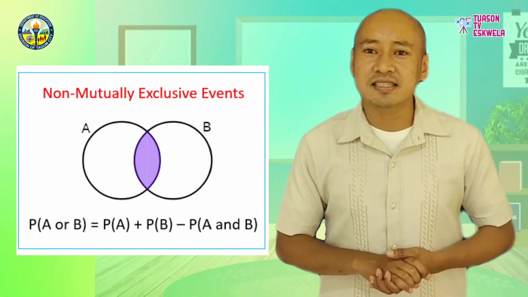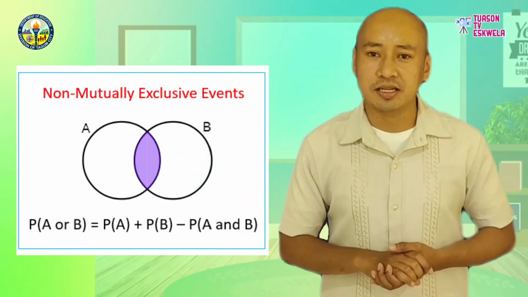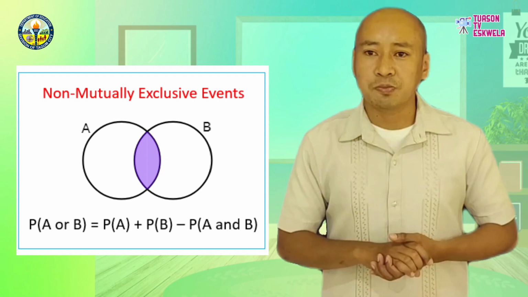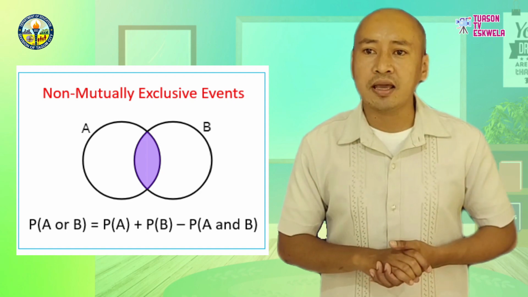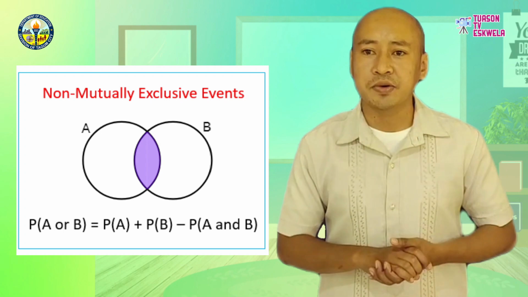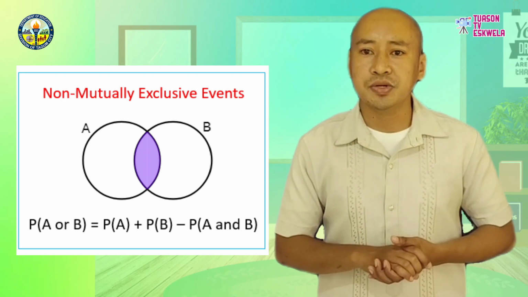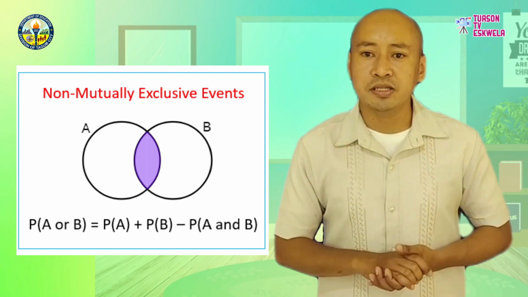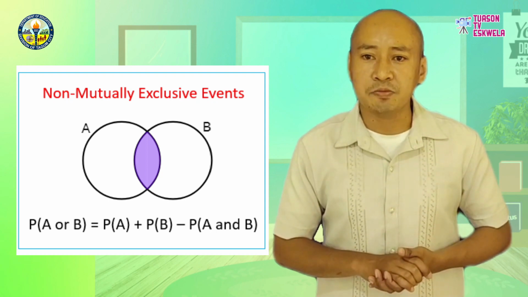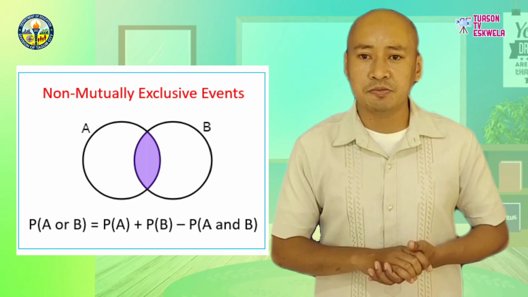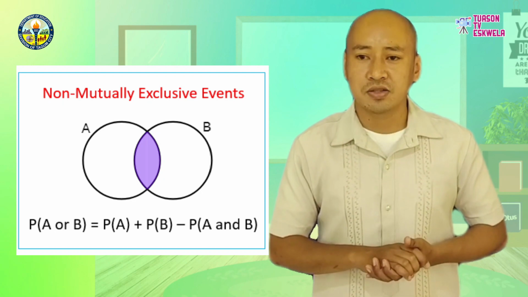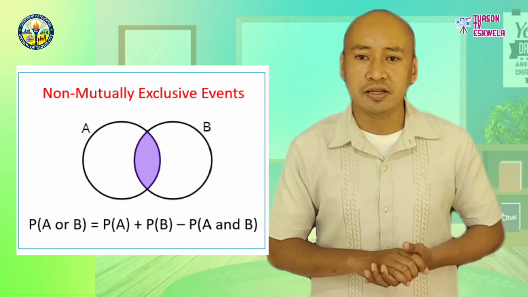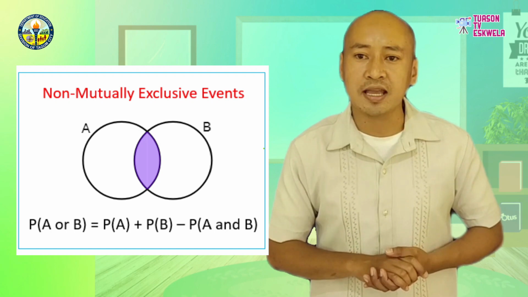If two events, A and B, are not mutually exclusive, then the probability that either A or B occurs is the sum of their probabilities decreased by the probability of both occurring. In symbols, the probability of A or B equals the probability of A plus the probability of B minus the probability of A and B.